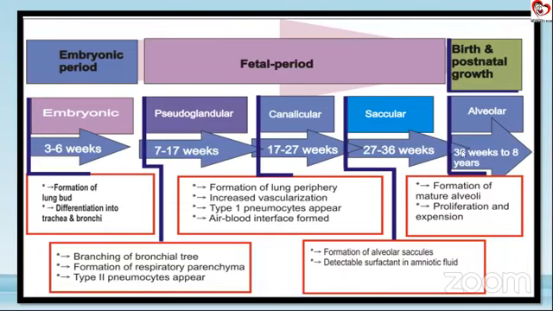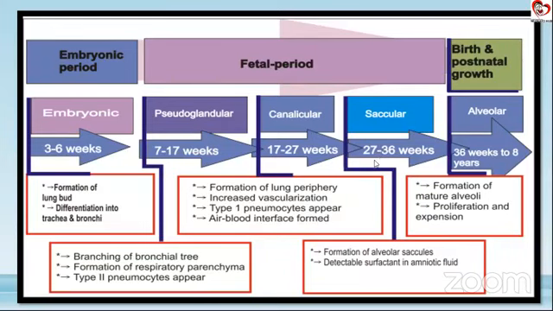Now as you can see, whenever we have a baby who is born preterm, the developmental arrest depends on the gestational age at birth of the baby. Say a baby is born at 30 weeks of gestation, we have the baby in the saccular stage but somewhere in the middle of it.